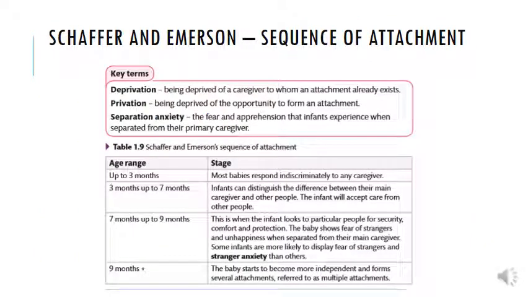So Shaffer and Emerson believe in a sequence of attachments. So again, those key terms are there. They both link into Bowlby and they both link into Shaffer and Emerson, so you can discuss those. But pause the screen now and consider the different points.